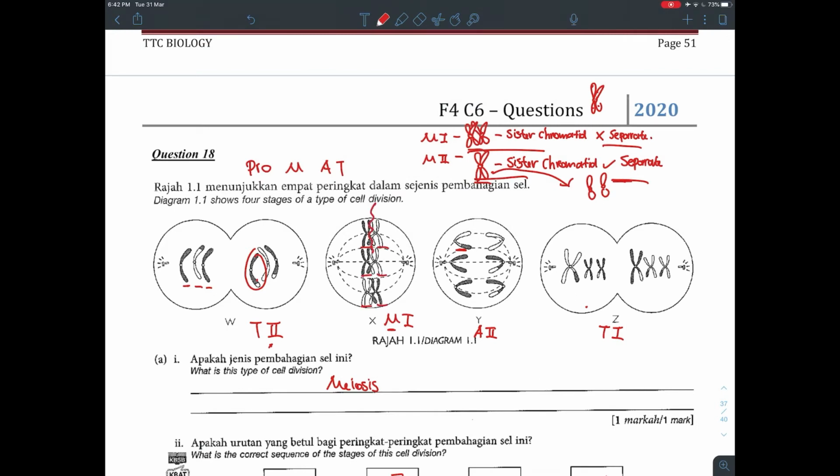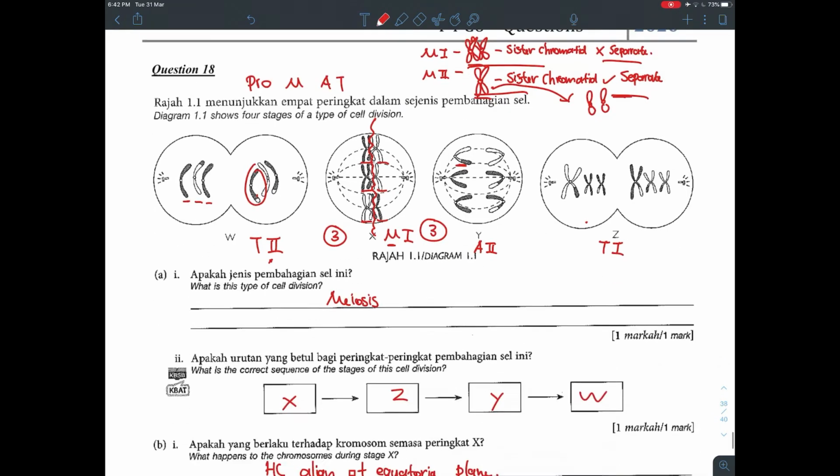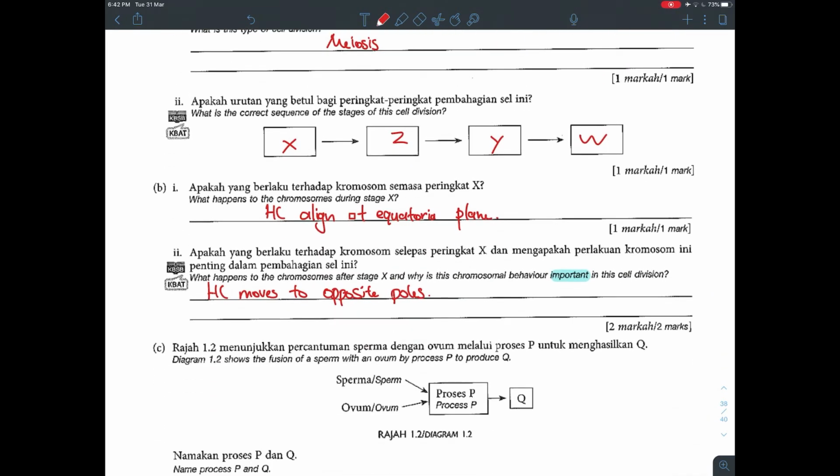But during anaphase, remember, they move to opposite poles, they will separate. So 3 will come here, 3 will come here. So your chromosome number becomes half, becomes haploid. So you can say this is to produce gametes that are haploid.